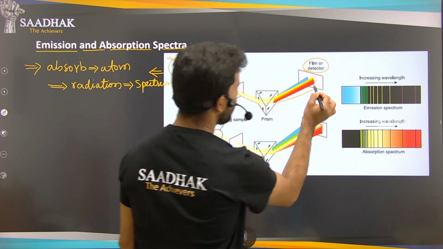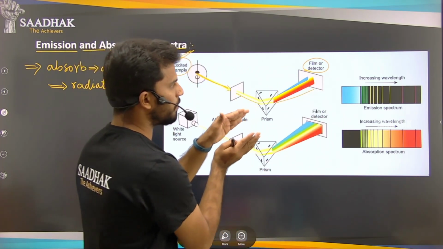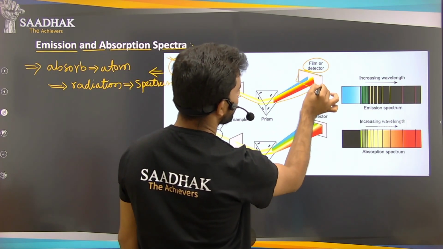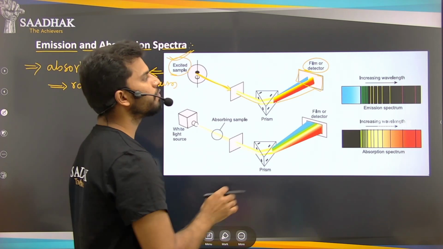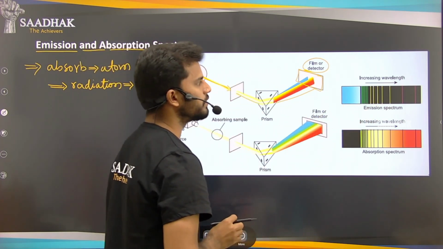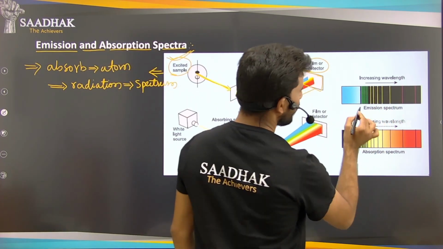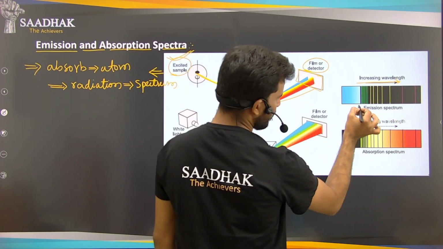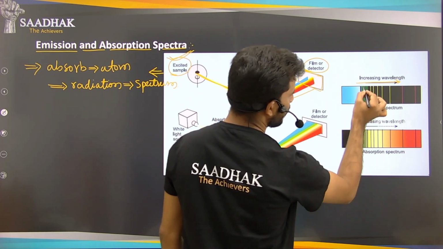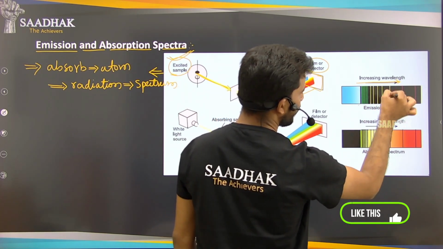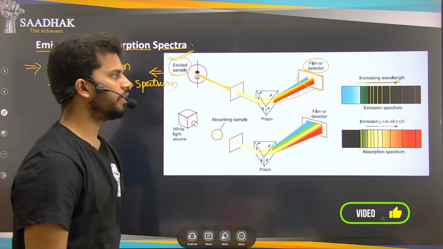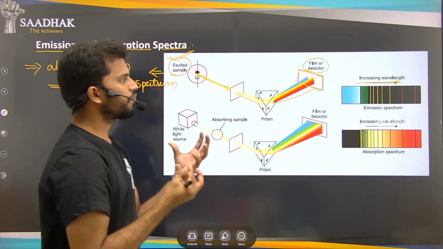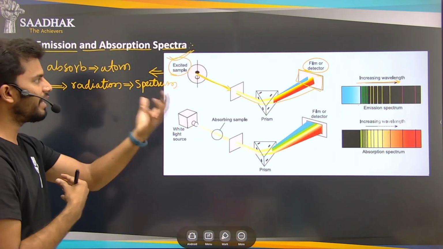So if you take the 2D diagram of these sheets, the detection sheet that we have, and observe it, what happens? On the increasing wavelength side, this is the smallest wavelength, the violet one, and you will see that only lines will be formed here. So what are those lines? Those lines are nothing but the spectrum, the light emitted by the atom.